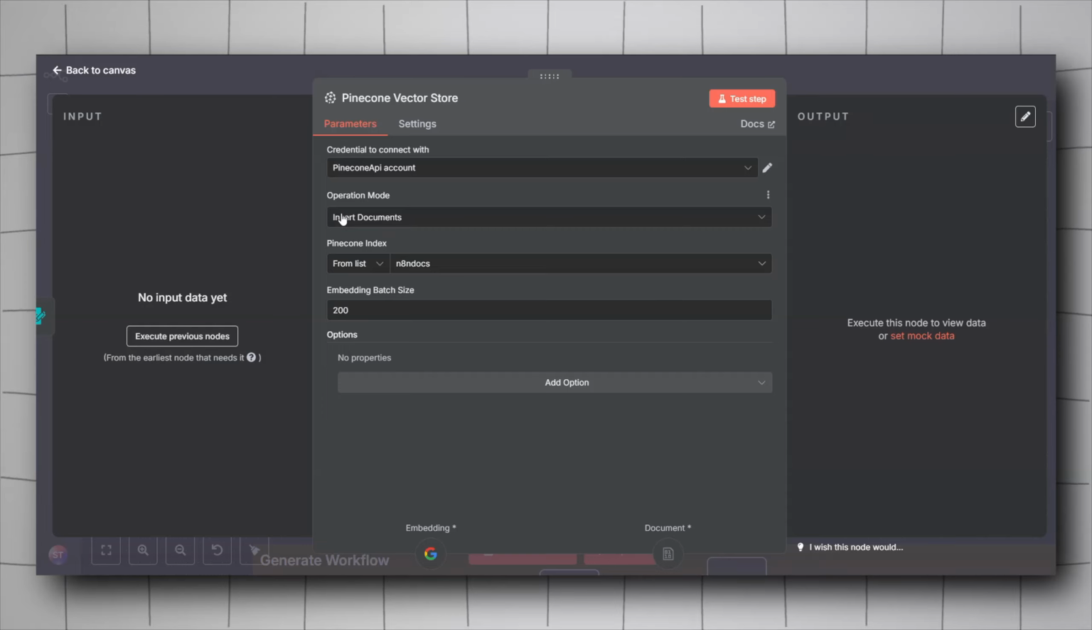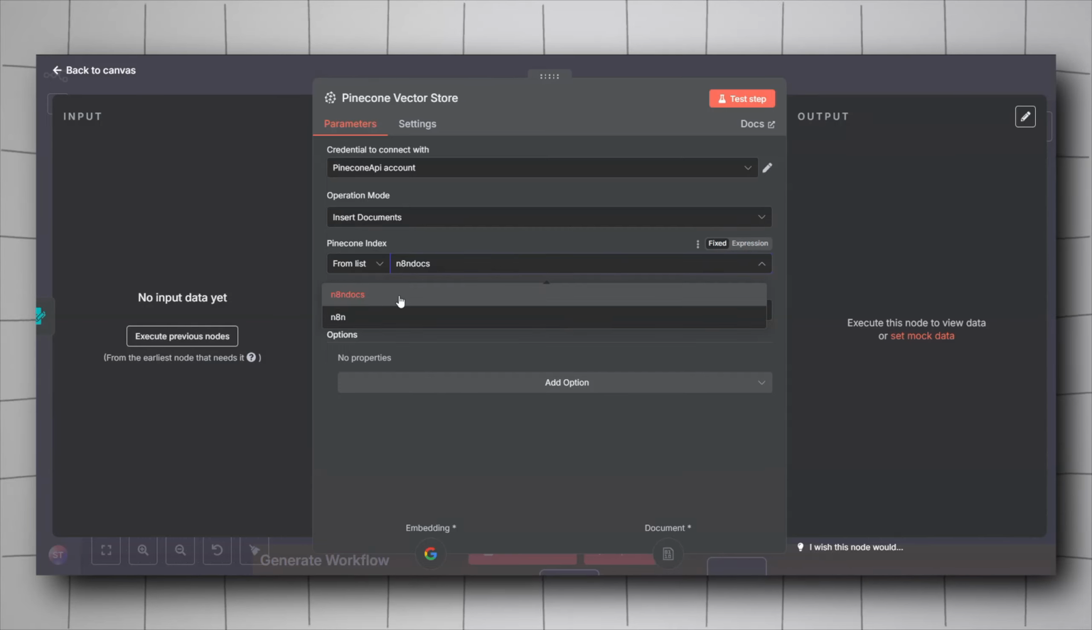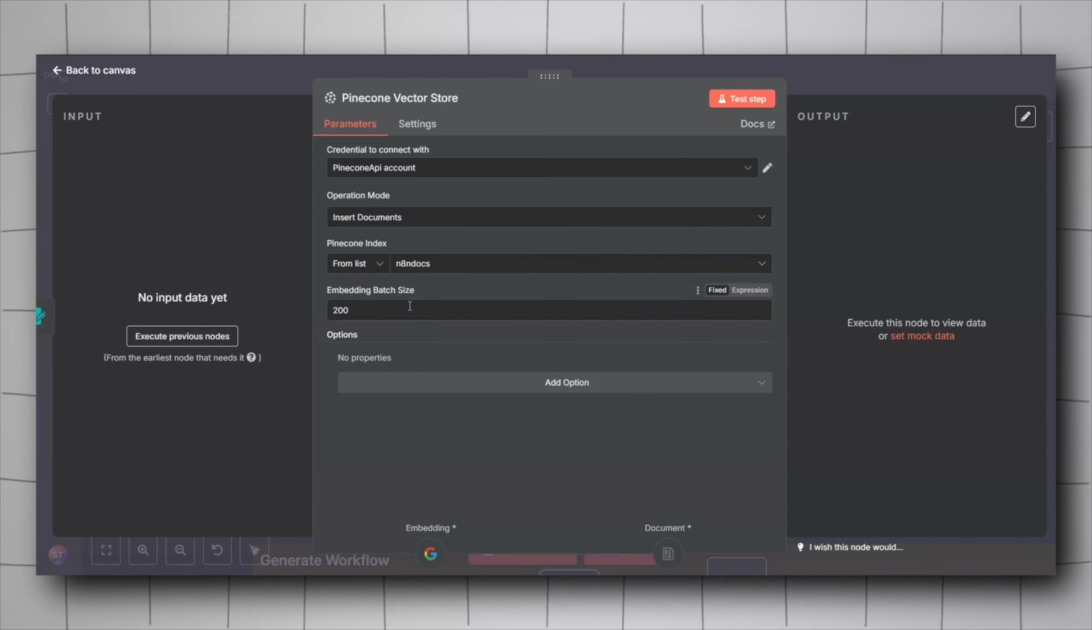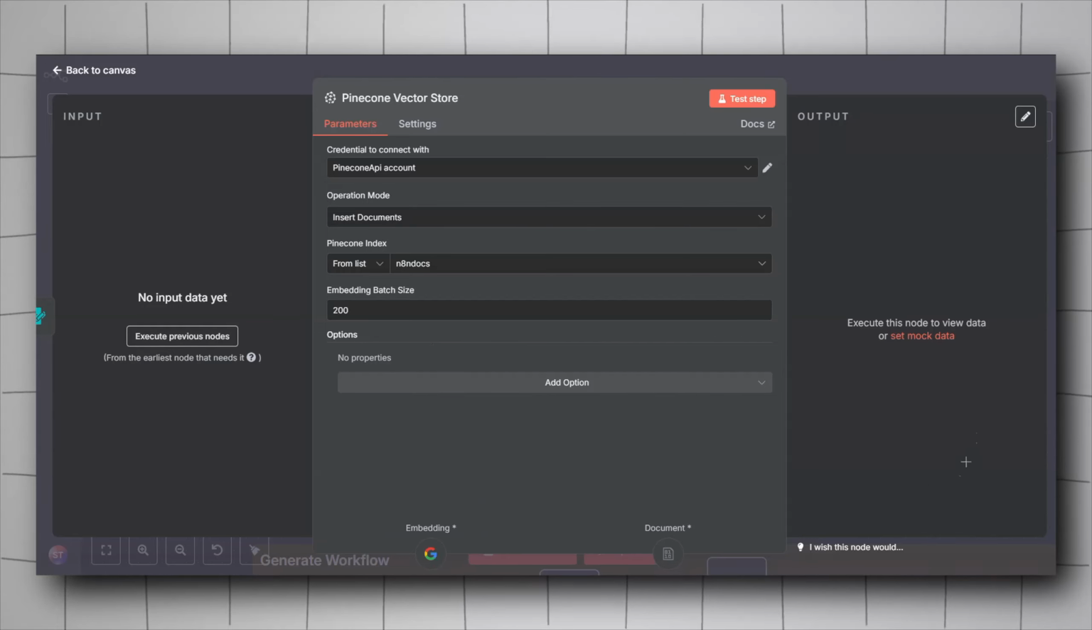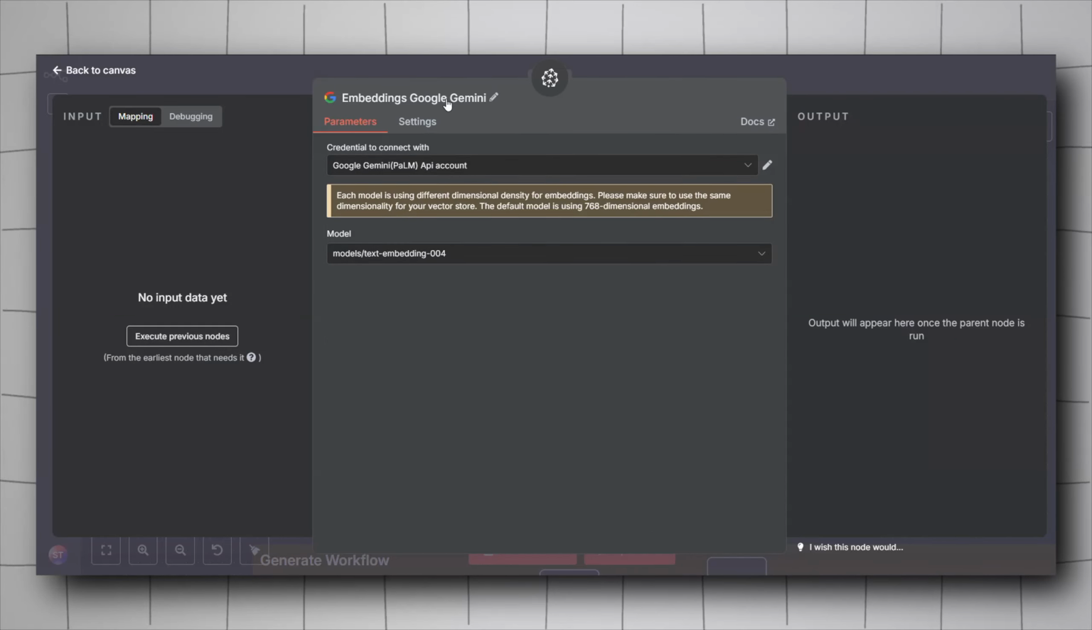For the operation mode, keep this to insert documents. For the Pinecone index, from a list, select the index you want to push your data to. For my case, N8N docs. Keep the embed size to 200. And then you will have to choose an embedding model from here. It will give you a list of providers. I went with the Embeddings Google Gemini.